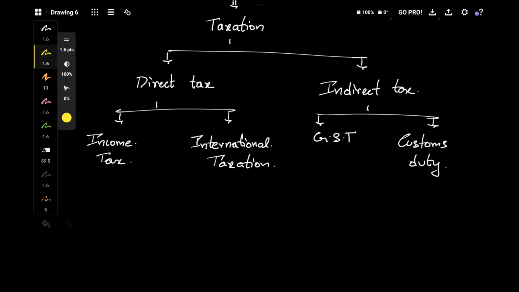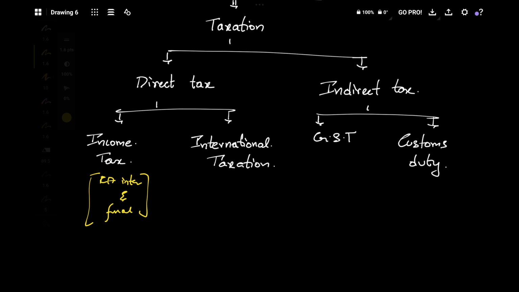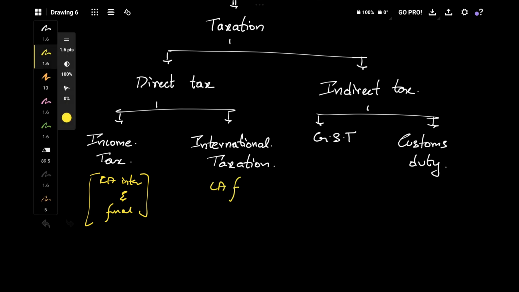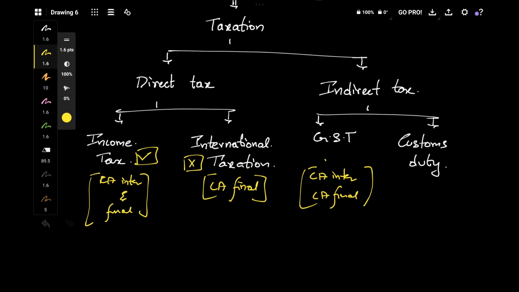Income tax is in CA Inter and CA Final. International tax is only in CA Final, so right now it has no relevance to us. In case of GST, we have GST both in CA Inter and CA Final.